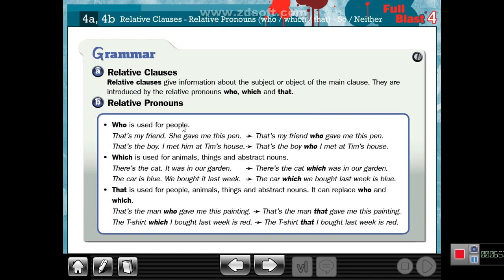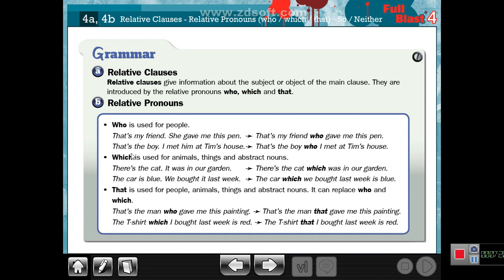So I delete she and replace it with another word, who, to join two sentences by using the relative pronoun who. Another example: That's the boy. I met him at Tim's house. Yes, that's the boy who I met at Tim's house.